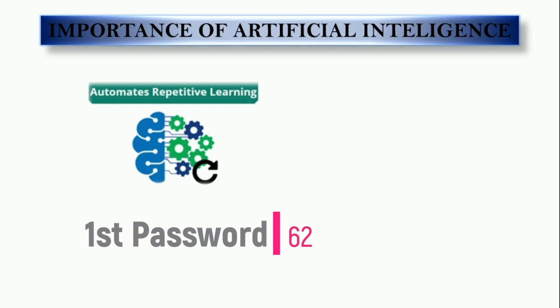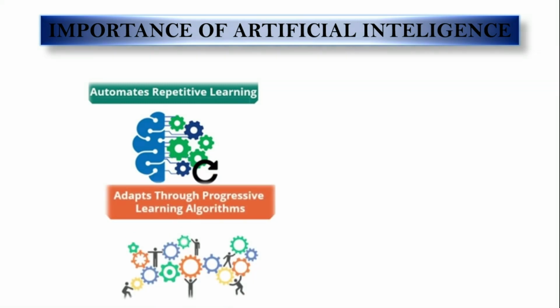It adds intelligence to existing products, like the Google Assistant that we add as a new feature to new generation mobile phones. It adapts through progressive learning algorithms to let the data do the programming. The algorithm becomes a classifier or predictor. So just as an algorithm can teach itself how to play a game, it can teach itself what product to recommend next online.